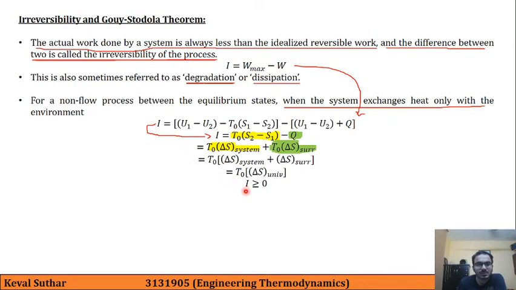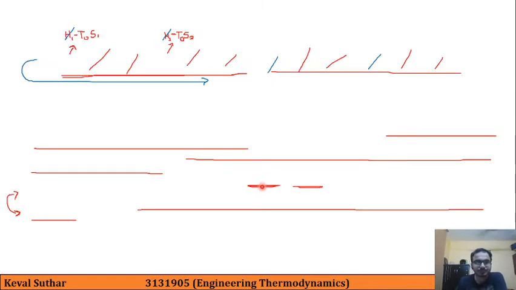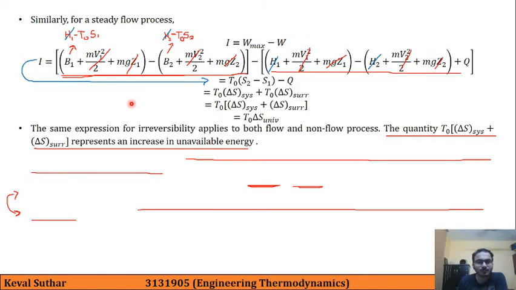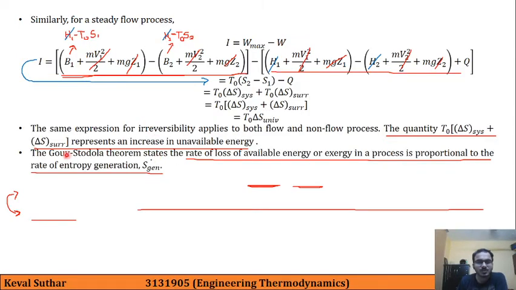And here irreversibility is greater than or equal to 0. So the Gouy-Stodola theorem states that the rate of loss of available energy or exergy in a process is proportional to the rate of entropy generation.